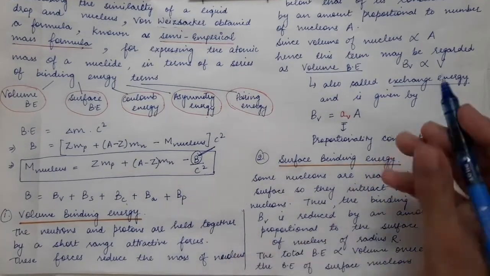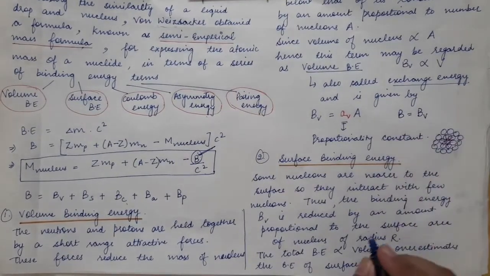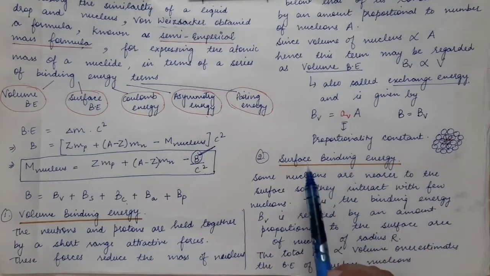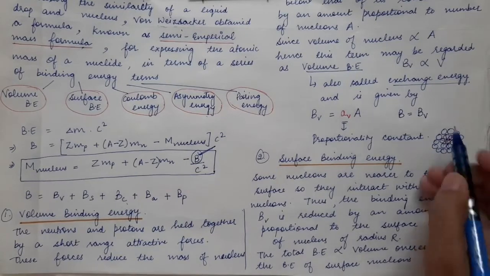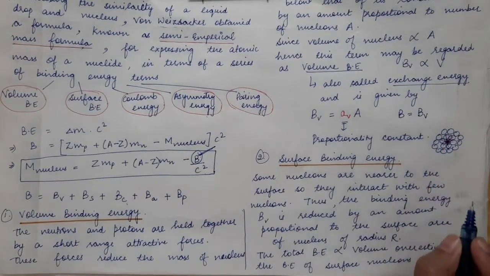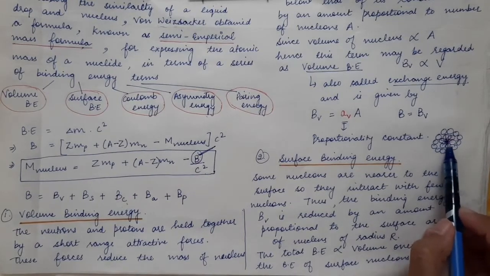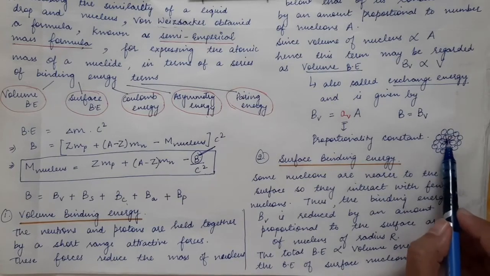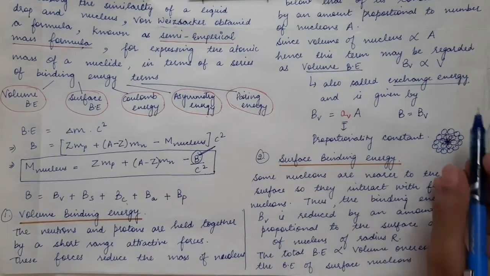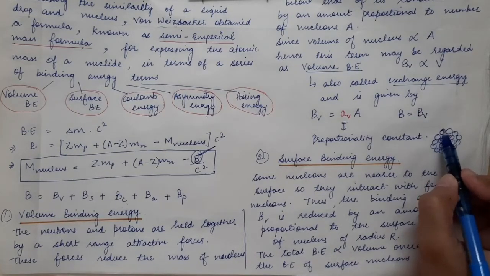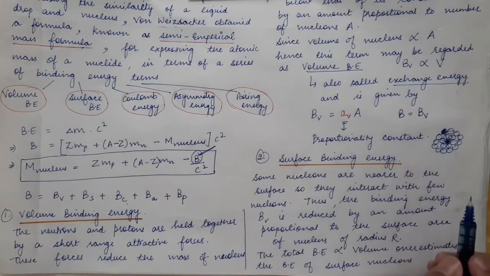Now if we consider the binding energy of the nucleus to be simply equal to BV, it was seen that the nucleons on the surface of the nucleus behave differently. If you consider the central nucleon, which is present at the center of the nucleus, it is interacting with about 6 nucleons in its neighborhood, but the nucleon present at the surface of the nucleus is interacting with only 3 nucleons.